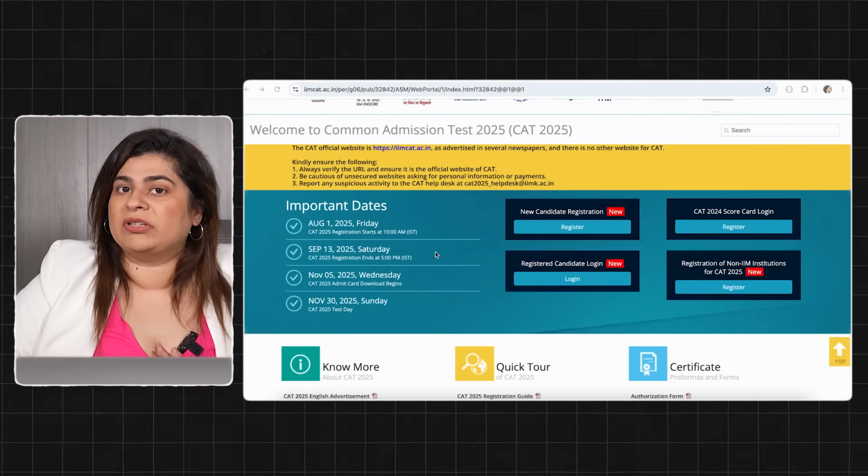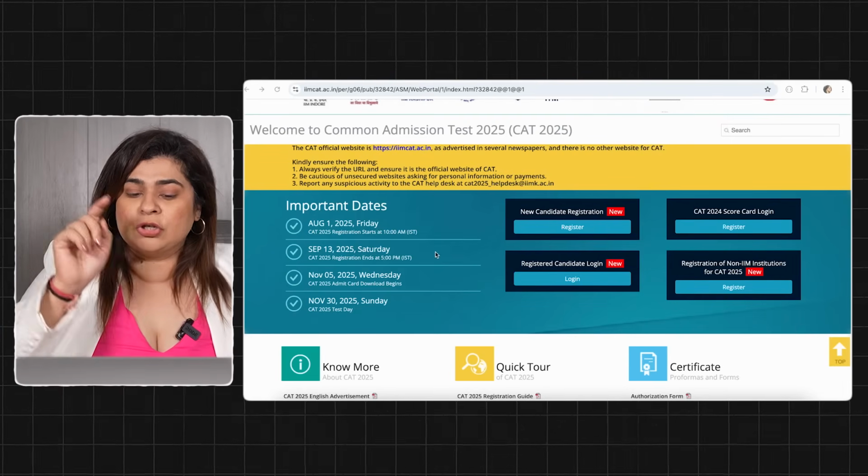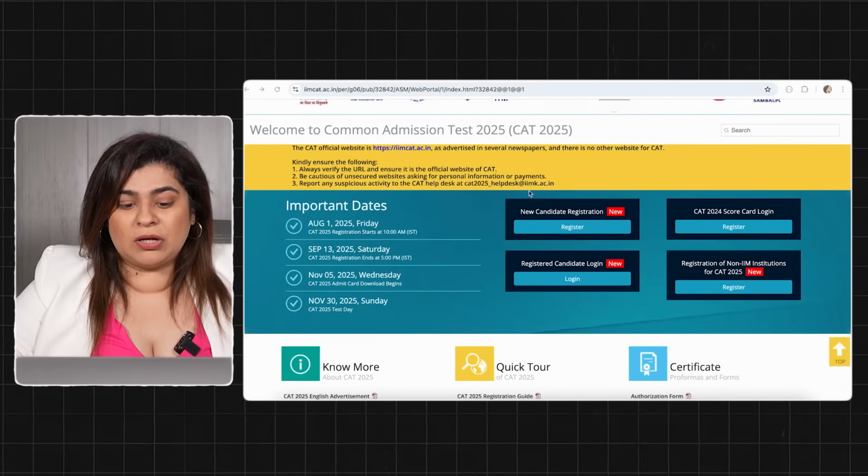Alright, now let's get started on how to fill the application form. Please go ahead and log into iimcat.ac.in. All first time users, you will see there is one section called new candidate registration. We have to go there and register. Once you register, you will get your username and password on your mobile phone. Please save that. You will get it on mobile and email both. Star mark it and save it.